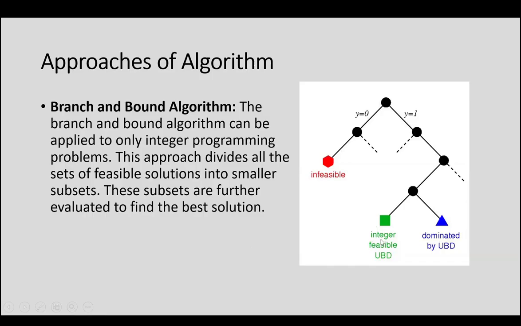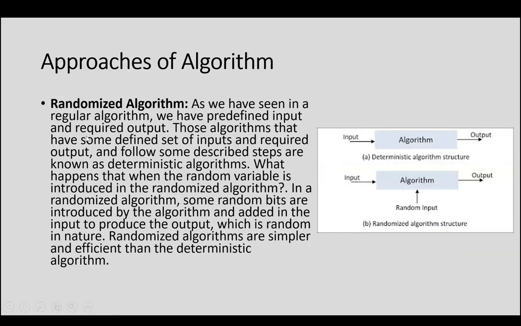Now again coming further, at the end you can see integer feasible UBD dominated by UBD. So this is nothing but the bound. It's a branch and bound algorithm, so it's working with integer programming problems. Next is the randomized algorithm.